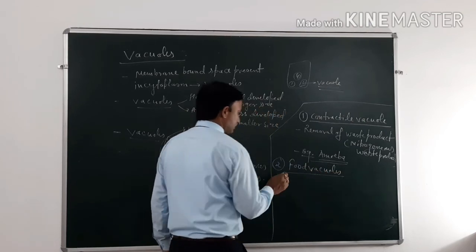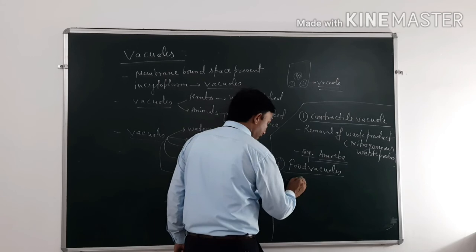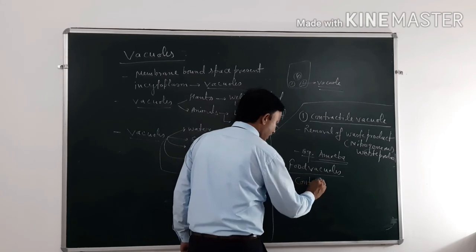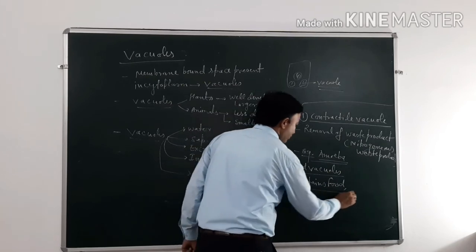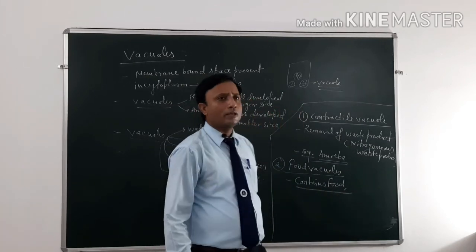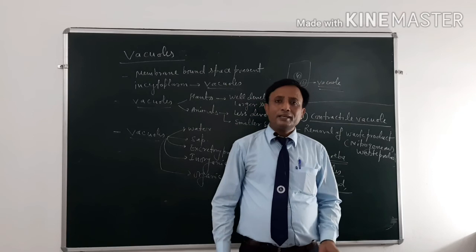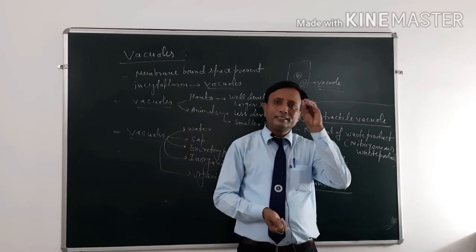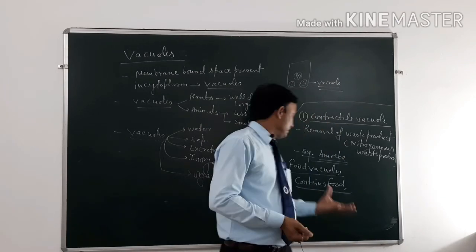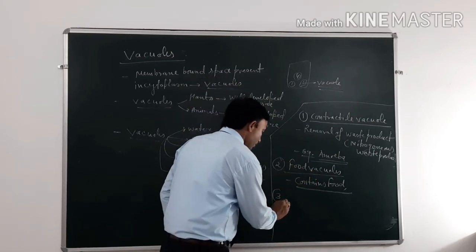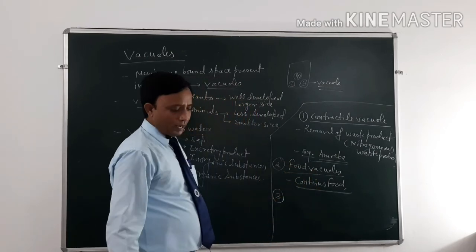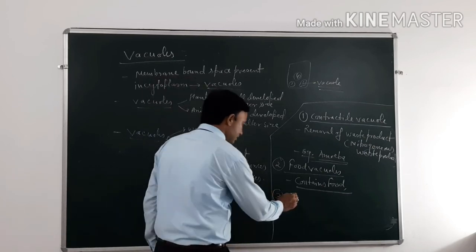These vacuoles contain food. When the food is engulfed inside the cell, it is stored inside a space, and this space is known as food vacuole.